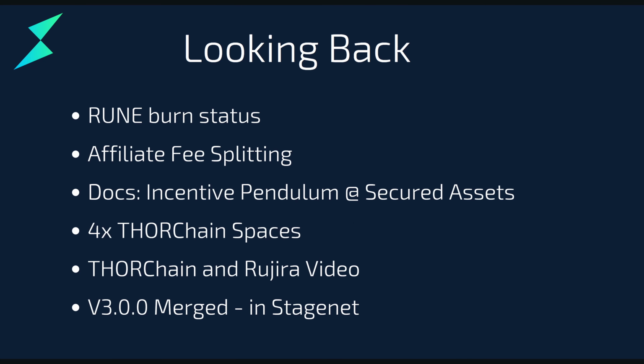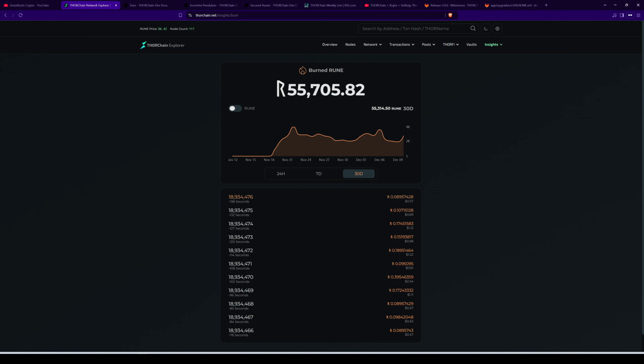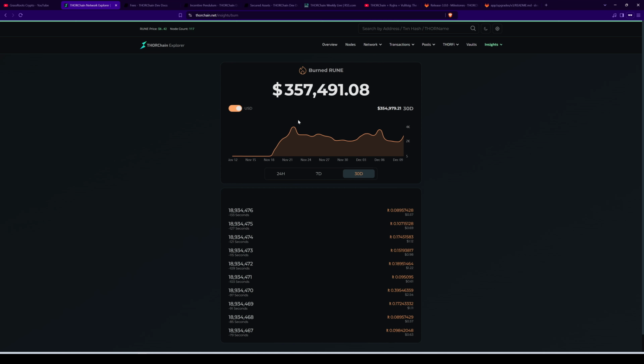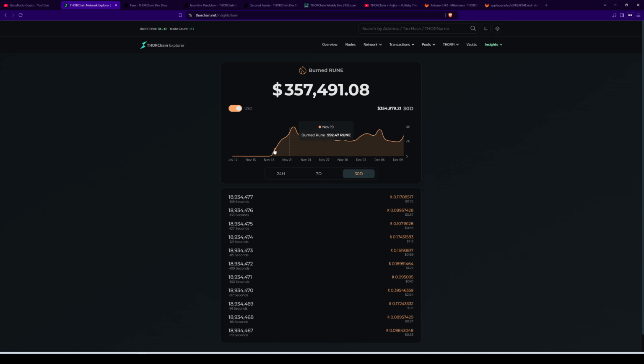So let's have a look back. First, we're going to go through the burn statistics because everyone loves that. So this is the Rune Burn. It's 55,000 Rune, or approximately $357,000 worth. And you can have a look at a historical chart, and the more the system income increases, the more that's going to get burnt. And this gets burnt every block, every 6 seconds. It's approximately 5% because the dev share's taken off first, but we'll look at that when we look at the revenue model. Either way, I'll put the links in the description below so you can track this in real time.